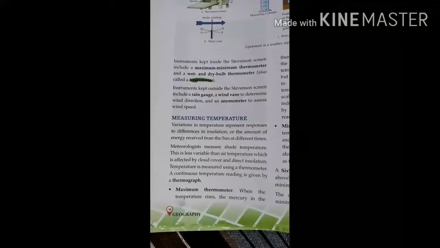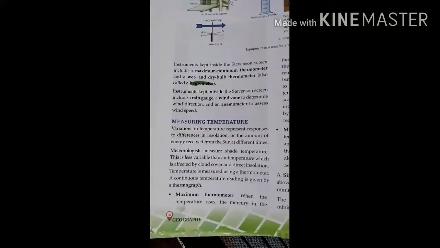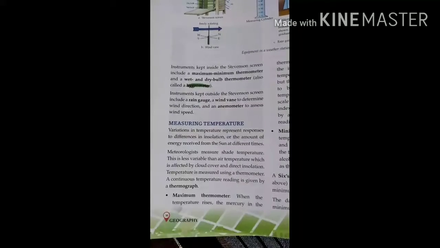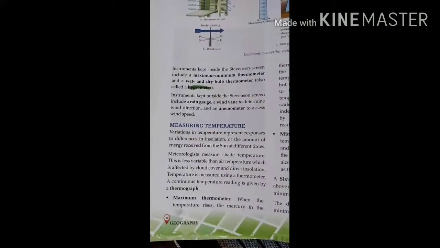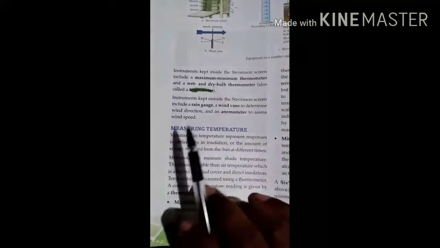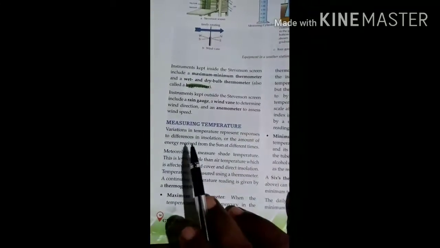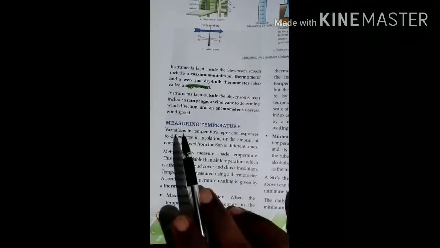Dear students, let us continue the fourth chapter, Weather and Climate. Today we will begin the chapter with measuring temperature. Variation in temperature represents responses to differences in insolation.